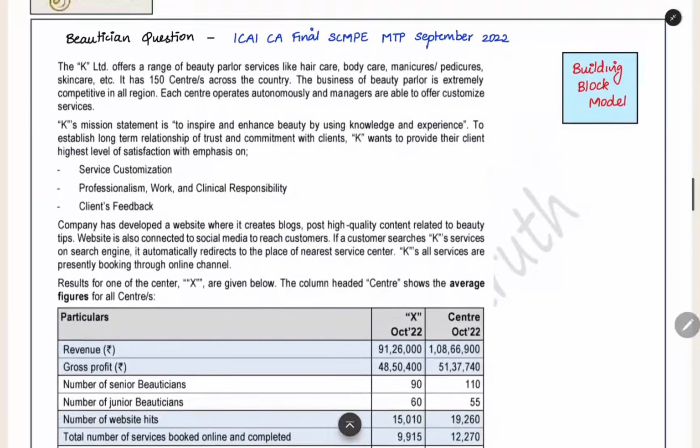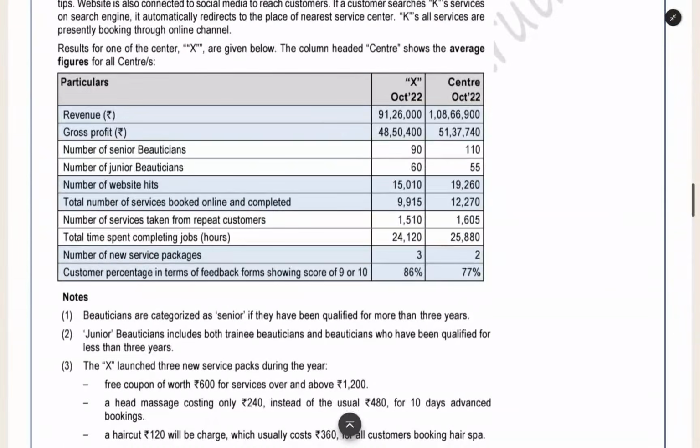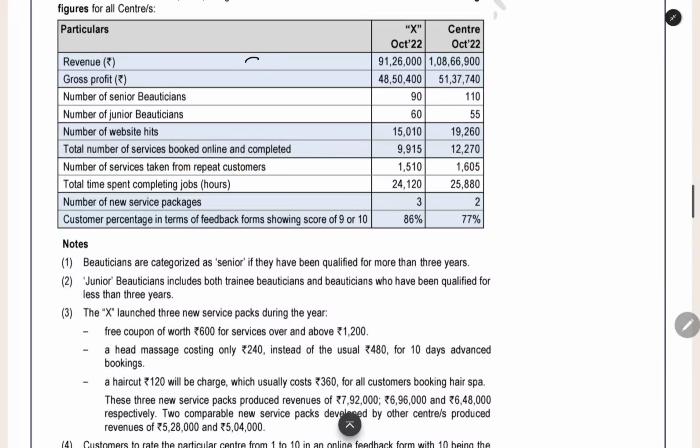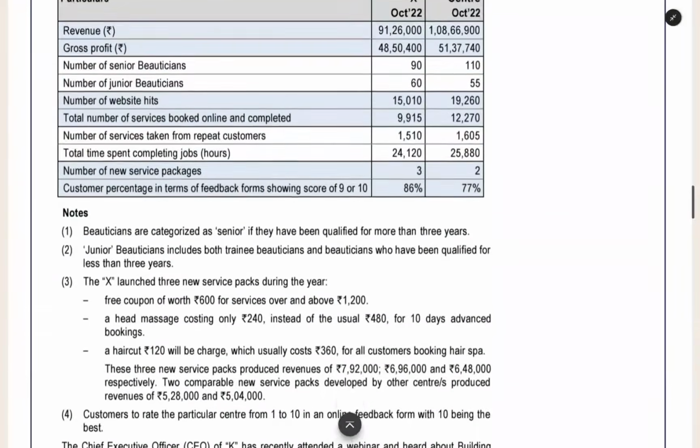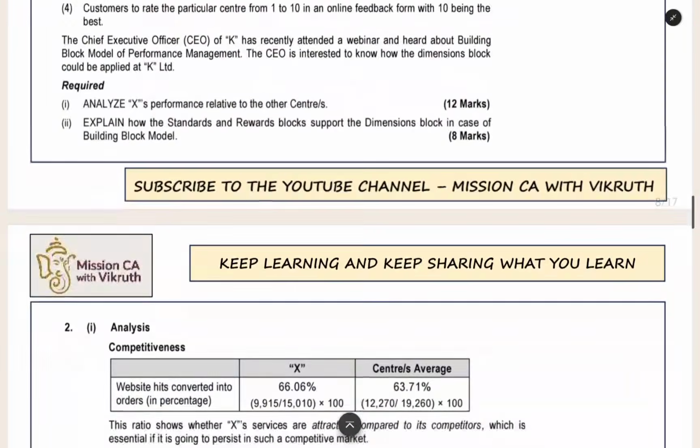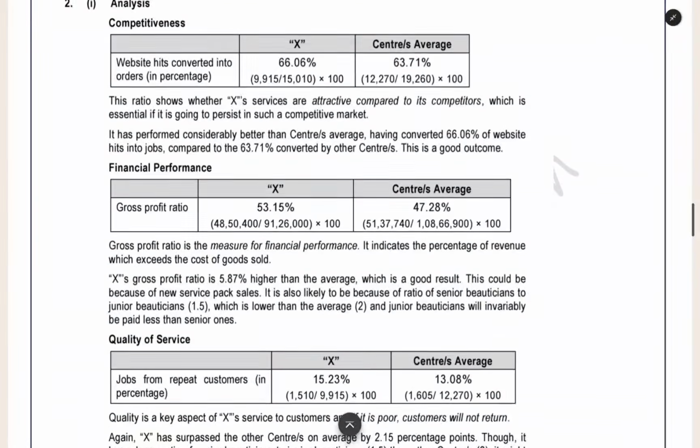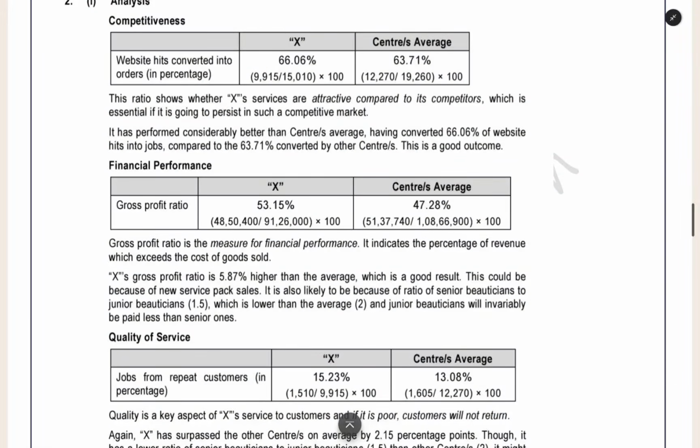So we have completed the beautician question, and here you have to remember that the revenue and gross profit are about financial performance. When you get this type of question, you have to use these two data to get the financial performance. And then website hits and number of services booked and completed: when you see this, you should understand that this is used for comparative performance. When you go through this question once, you will understand which number you have to use for which analysis. Like this only they have done the analysis. So the same thing you have to do in the exam, find out the percentage, and you can choose the answer in the MCQ.